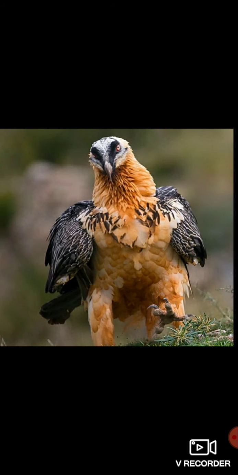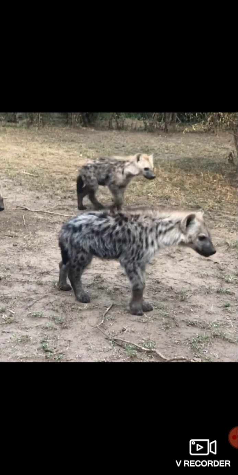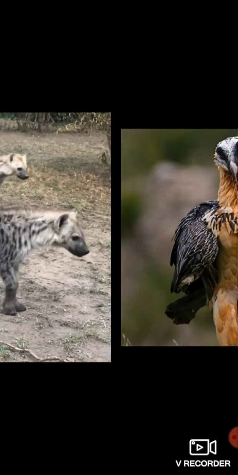The fourth one is scavengers. Scavengers are those animals that feed on dead and decaying organic matter. For example, vulture, hyena, cockroach. These animals do not hunt, but they eat only dead animals.